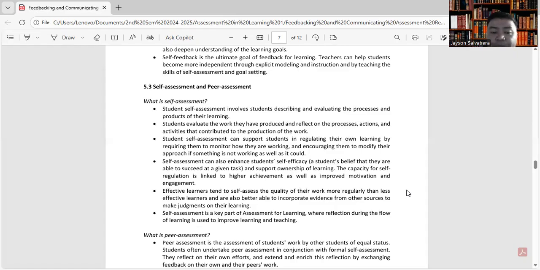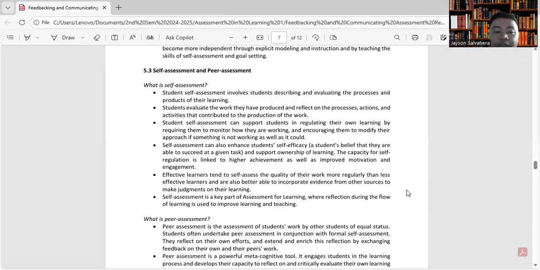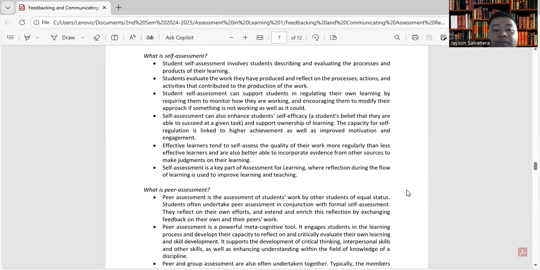Self-assessment is a key part of assessment for learning, where reflection during the flow of learning is used to improve learning and teaching. Okay? Next is the peer assessment.